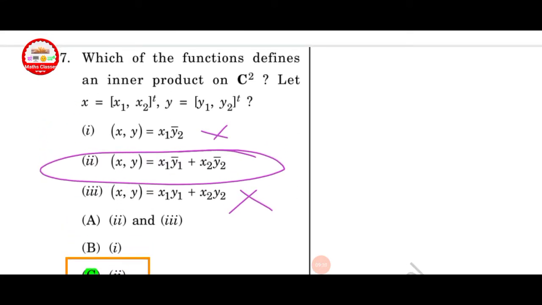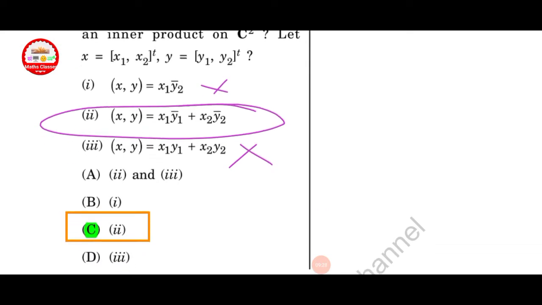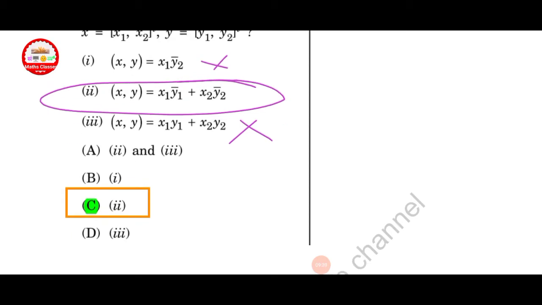Next question. Which of the functions define an inner product on C2? Let x is equal to x1 x2 transpose, y is equal to y1 y2 transpose. Here only the second condition is satisfied. Option C is correct here.